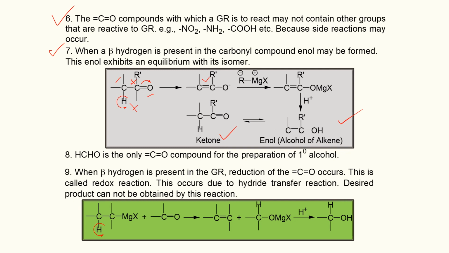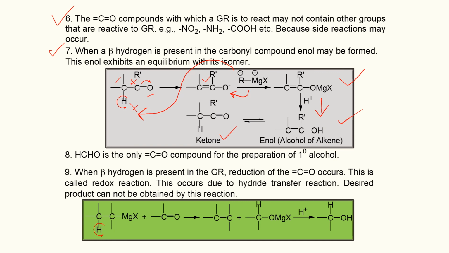Hydrogen ion, that is proton, will form alkane with the negative part of the Grignard reagent after its dissociation, and the positive magnesium halide ion will form bond with the negative oxygen after sharing its excess electron, and a compound like this will be produced, which on acidic hydrolysis will be converted to an enol.